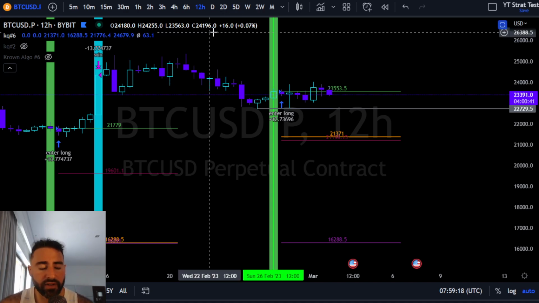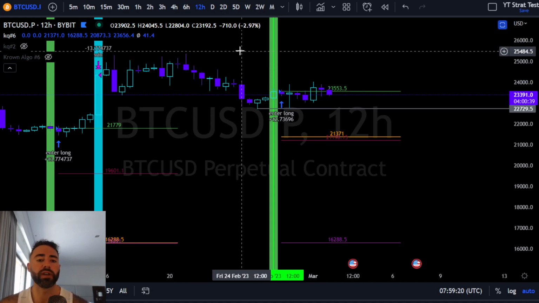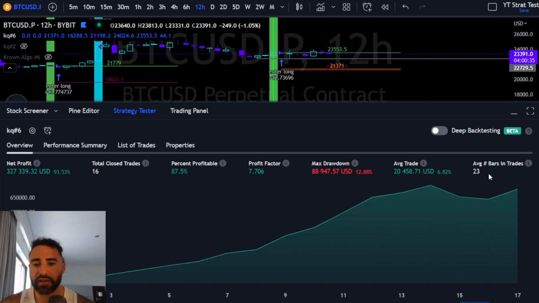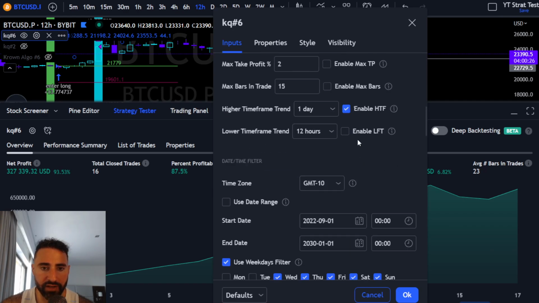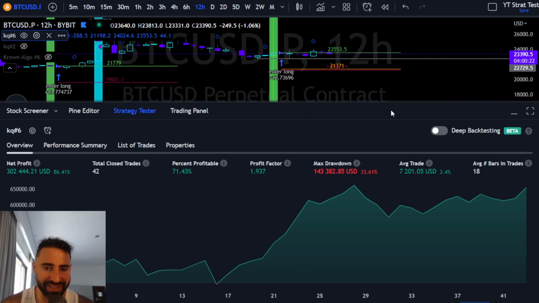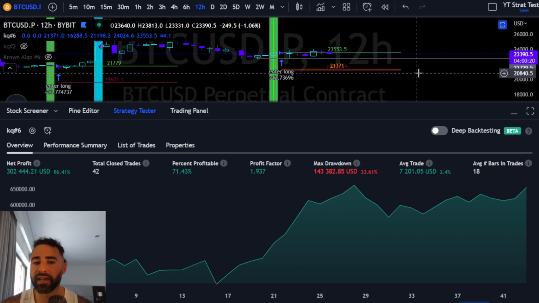In this case, what was I going to say next? So again, because we have the average amount of bars in the trades, in this case with the daily condition, it's actually 23. With the daily condition not selected, it is 18. So I'm going to go with that one because it sounds better to me, lower time. That would be about 9 days.